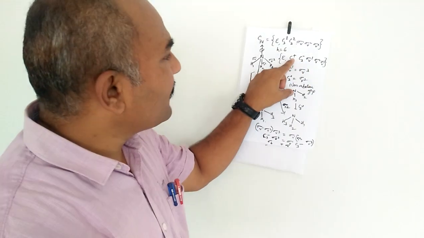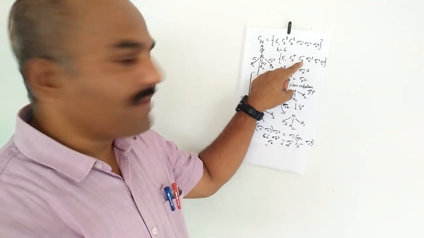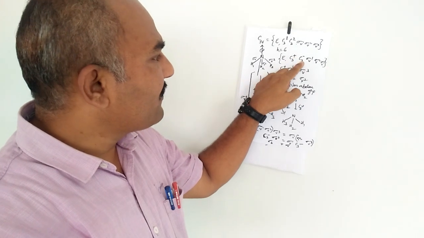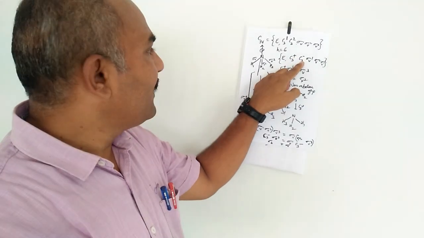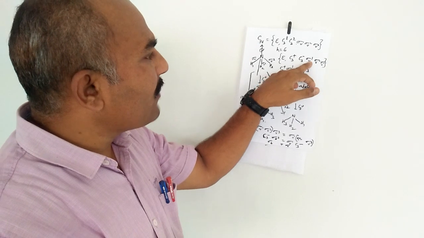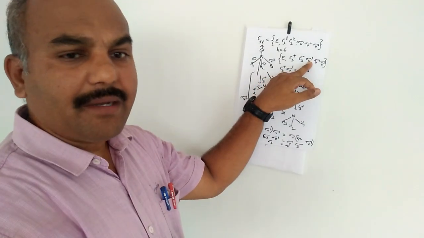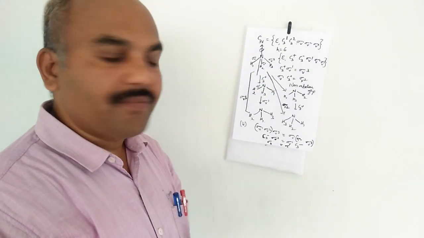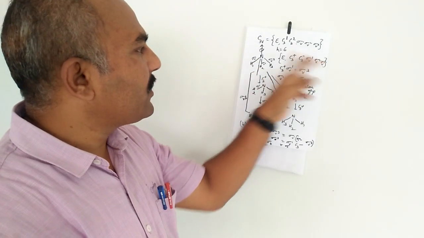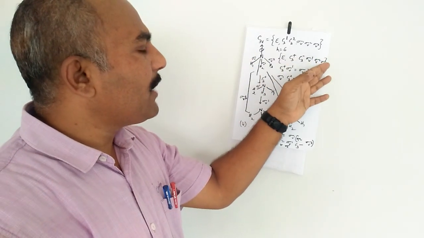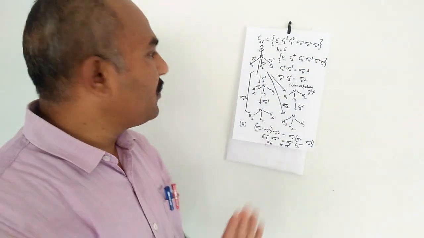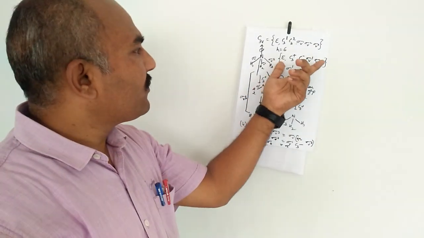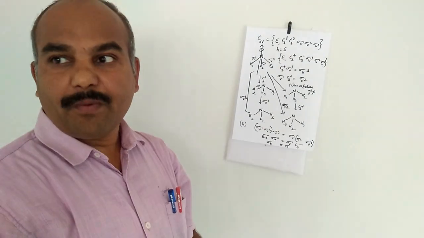For example, C3 plus is the inverse of C3 minus, and C3 minus is the inverse of C3 plus, since C3 plus and C3 minus give the answer E. Similarly, sigma V1 is the inverse of itself, because sigma V1 into sigma V1 gives E. Sigma V2 multiplied by sigma V2 gives E, and sigma V3 multiplied by sigma V3 gives E. So all these elements obey the group properties. Hence C3v can be called a group. Okay, thank you.